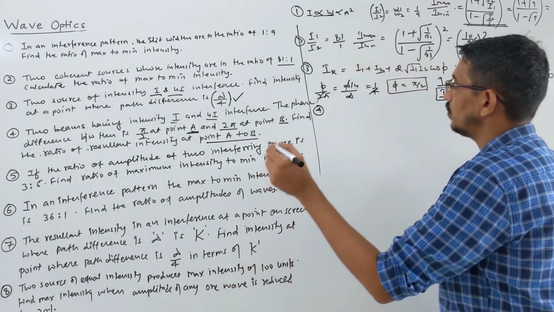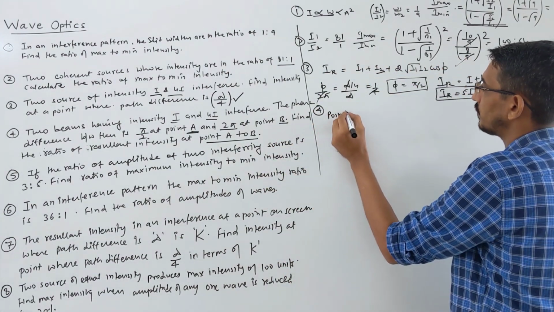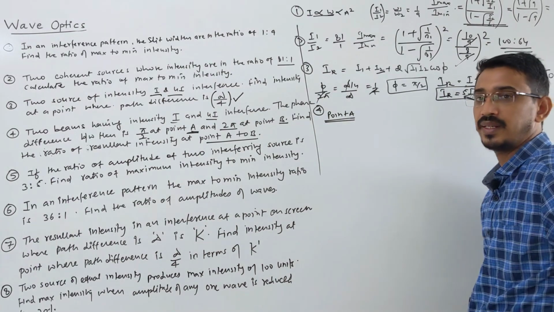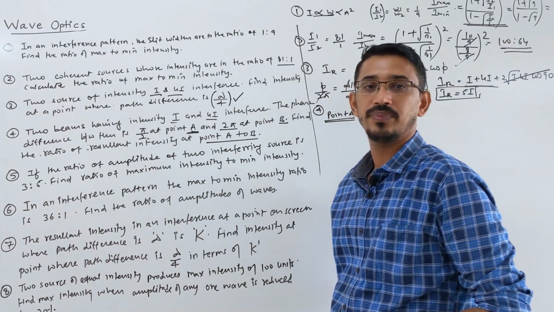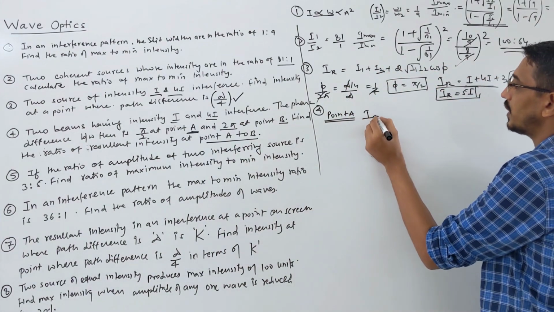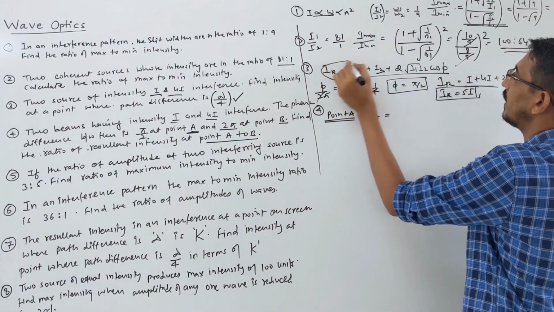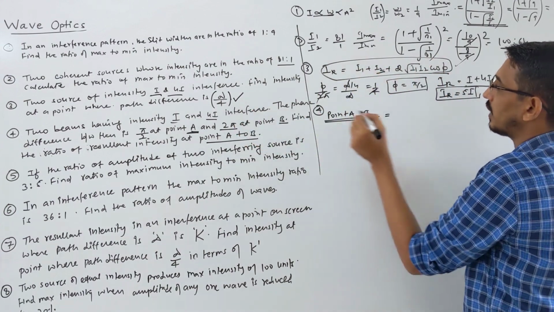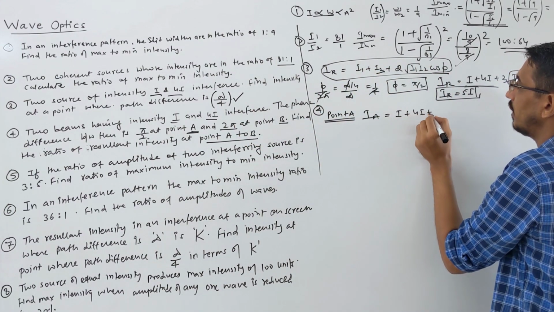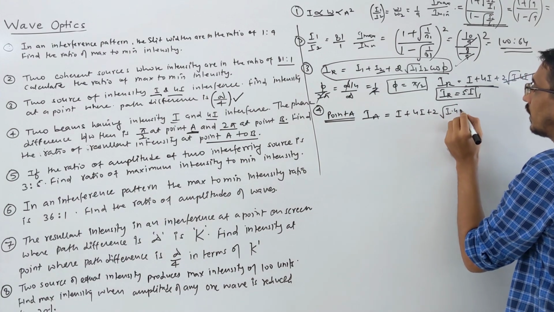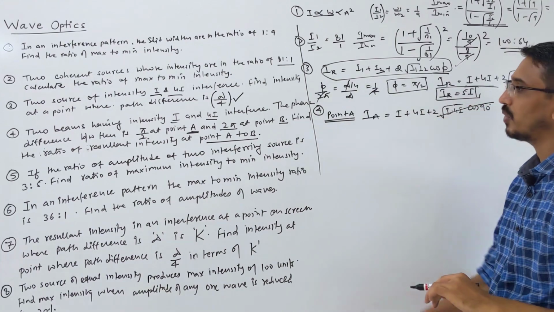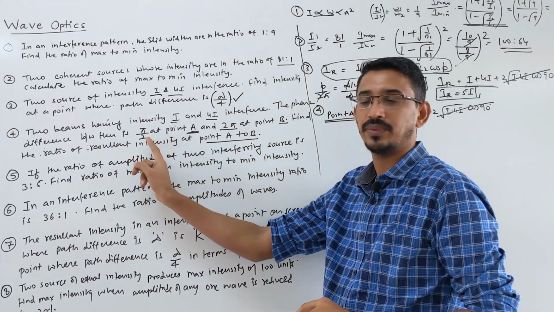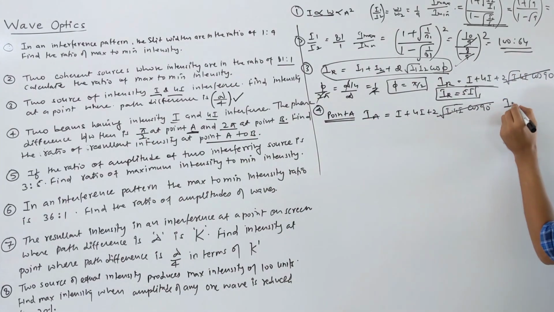So we write the two points one by one. Suppose we talk about point A. Phase difference is given as pi by 2. So let's calculate the resultant intensity at point A. Same equation, we write this equation only. I1 is I, I2 is 4I, plus 2 times root of I into 4I, and the angle is 90. If you understand, you can directly write this as 0, because in the first case the angle given is pi by 2. So the intensity at point A is simply 5I. This is equation 1.